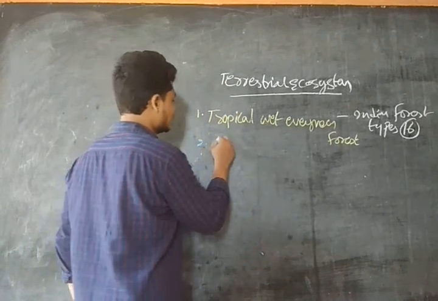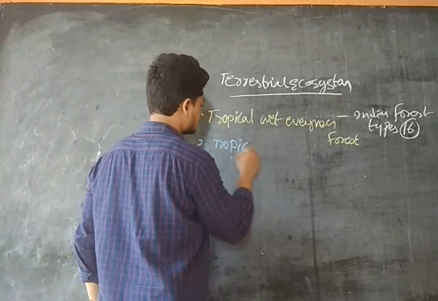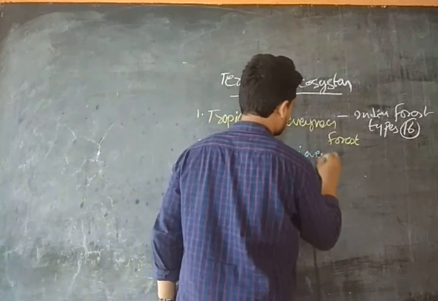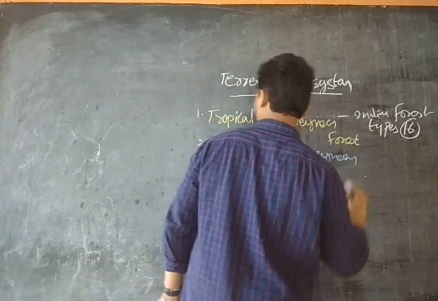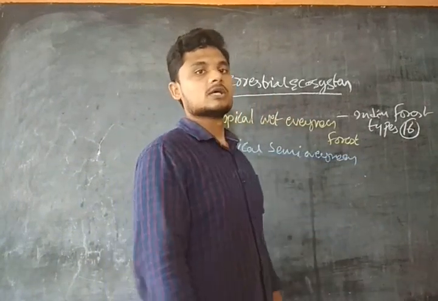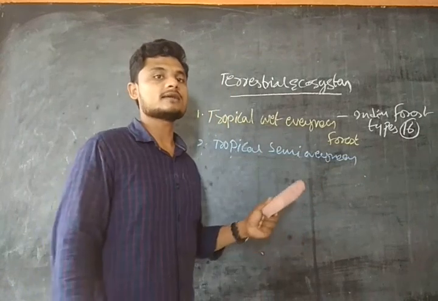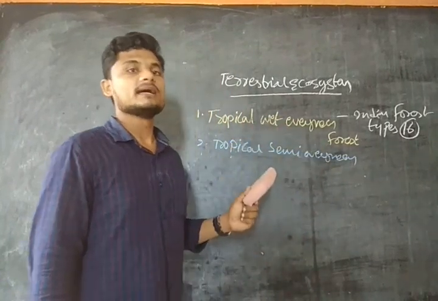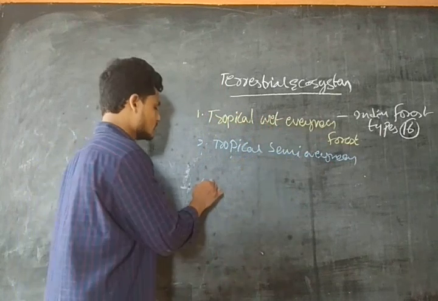The second one is tropical semi-evergreen forest. Tropical semi-evergreen forest is a mixture of the tropical wet evergreen forest and the tropical moist deciduous forest, which is the third one.